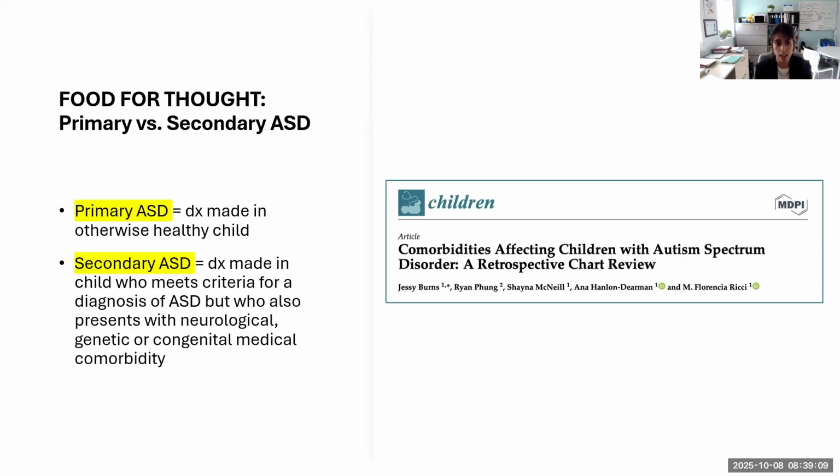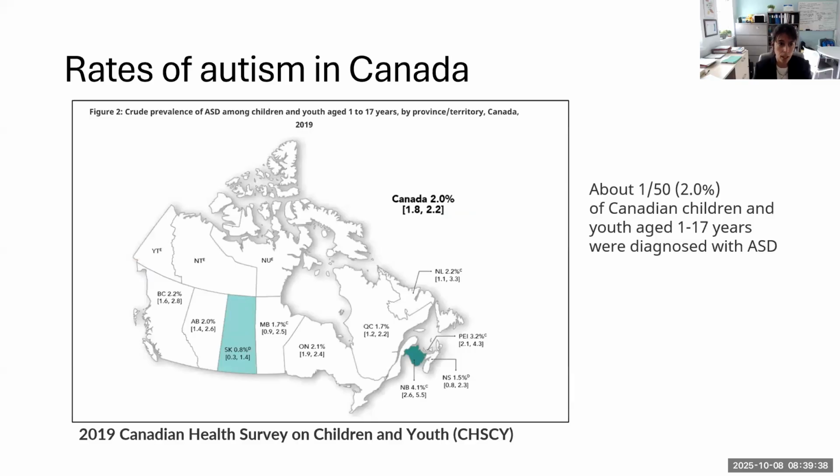and is there a need to talk about primary autism, basically a diagnosis made in a completely healthy child, versus secondary autism, which is a diagnosis made in a child who meets criteria for autism, but also presents with a clear neurological or congenital condition. For example, it could be a child that has had a stroke and also has CP and also has autism, or a child with tuberous sclerosis and autism. So perhaps thinking about this could help us in terms of understanding risk for autism, but also perhaps clarity for research.